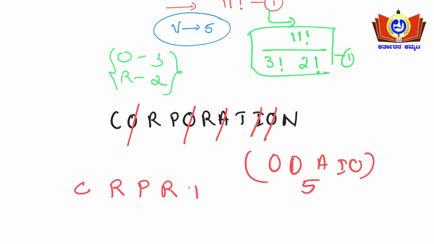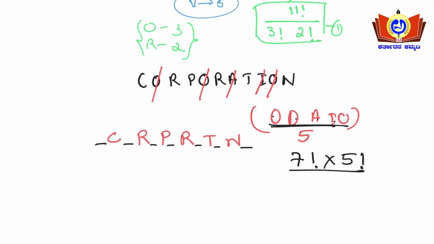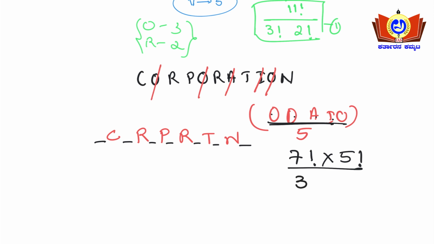Okay, how many spaces are there? 1 2 3 4 5 6 7. Okay, 7 factorial into how many vowels are there? 1 2 3 4 5, into 5 factorial, upon how many repeated letters are there? 3 factorial into 2 factorial. This is the second here.